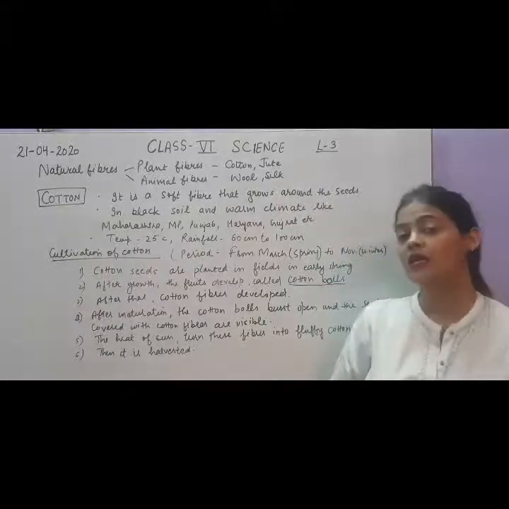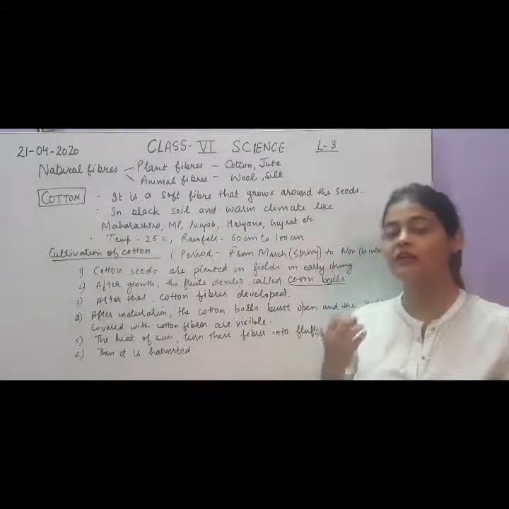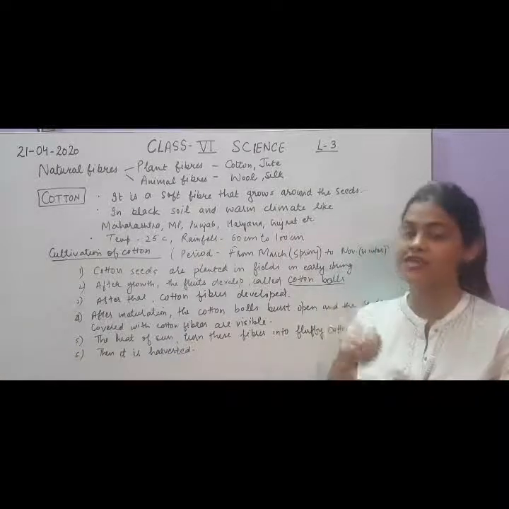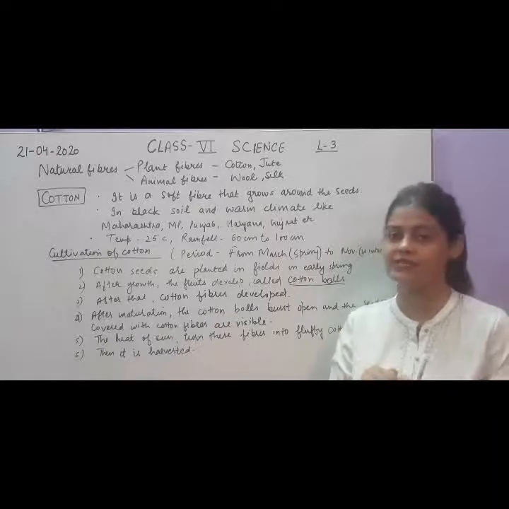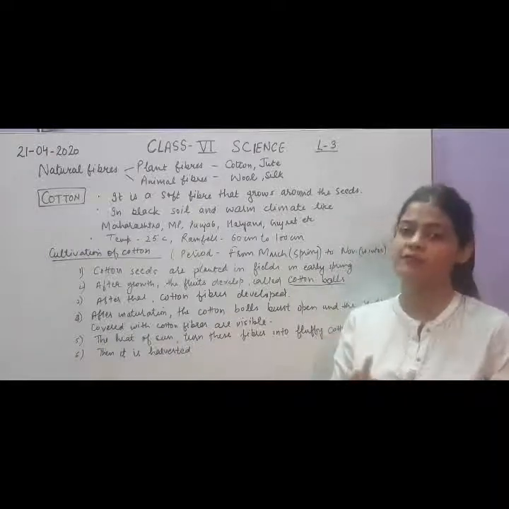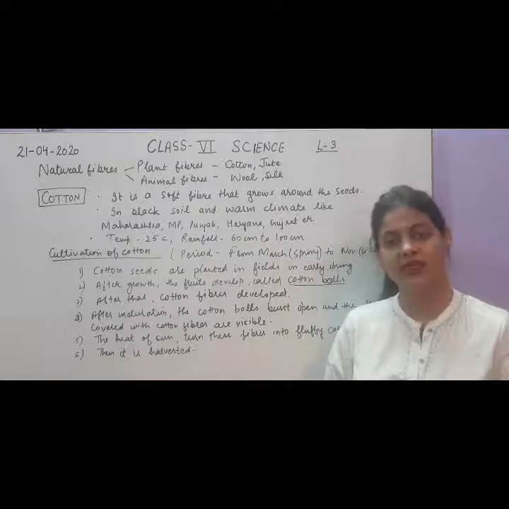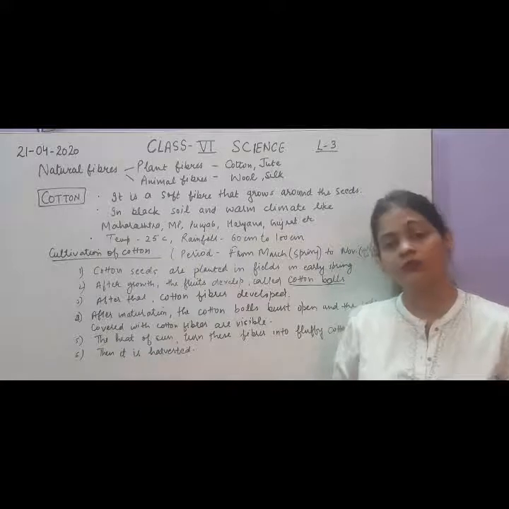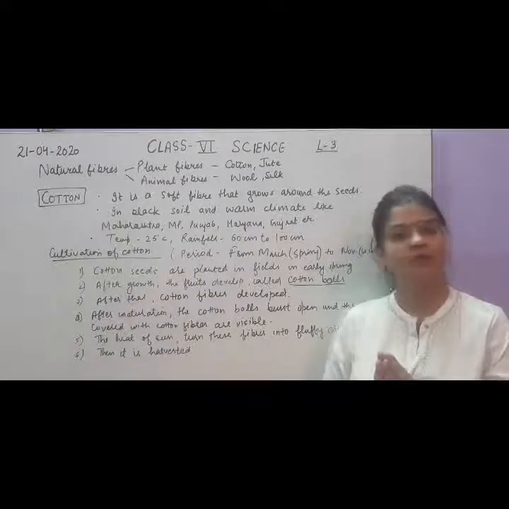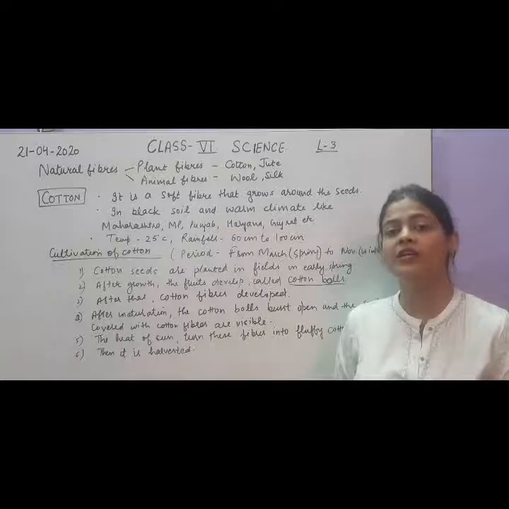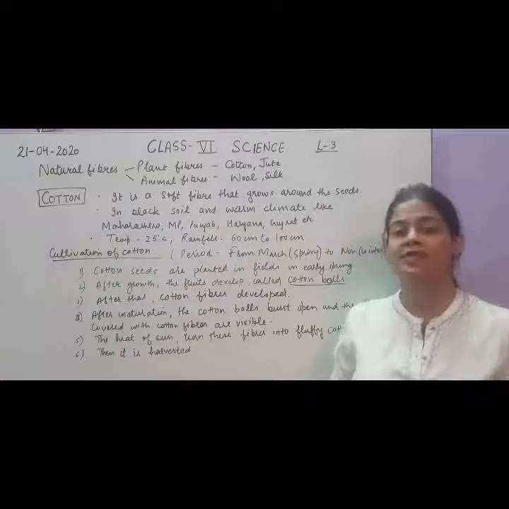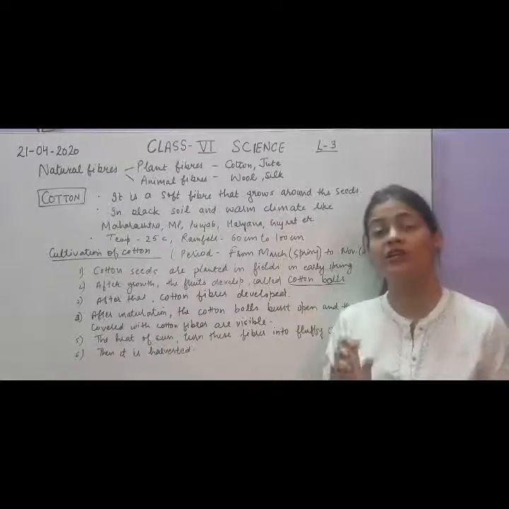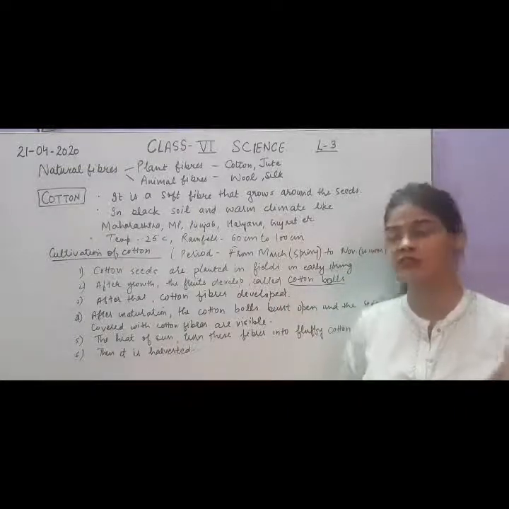So after growth, the cotton bolls will appear. Then after maturation, the cotton bolls will burst. Inside the cotton bolls there are seeds, and around seeds, the white fibers of cotton will be present. Before that you were not able to see the cotton fibers, but when the cotton bolls burst open, the cotton fibers will be visible. And the whole field will appear like snow present in the field, because cotton is of white color, so pure white cotton will appear as snow over the whole field.